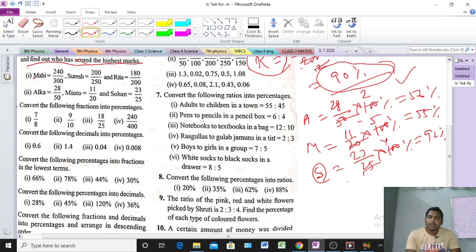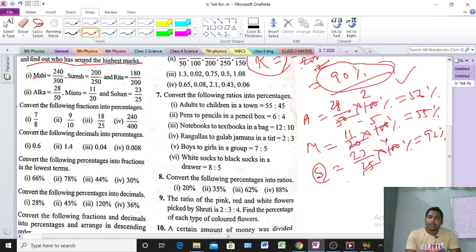Clear? That means 87.5. Okay. Next, 9 by 10 into 100%. So here 10 10 is 100. That means we are getting here 9 into 10, 90%. Clear or not? Easy? Very easy.